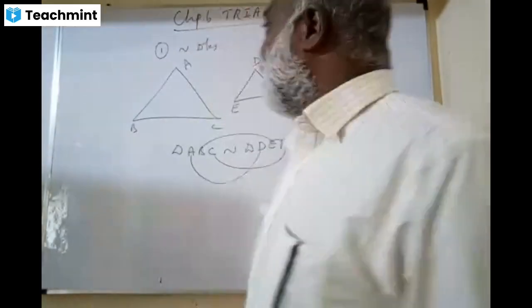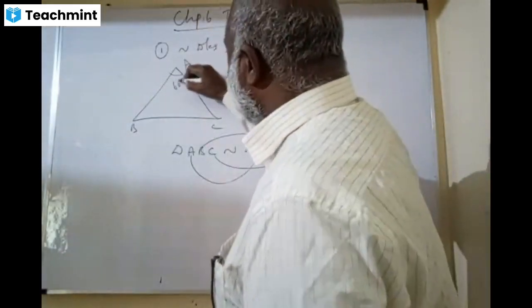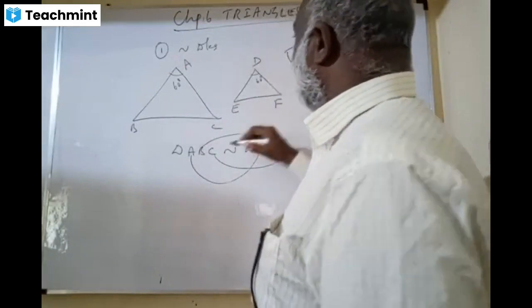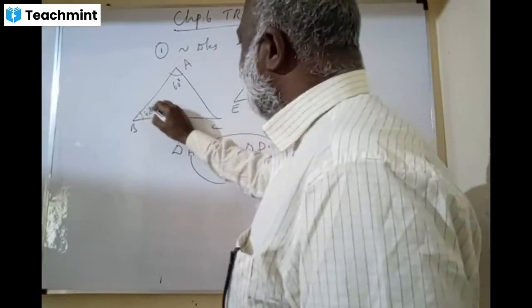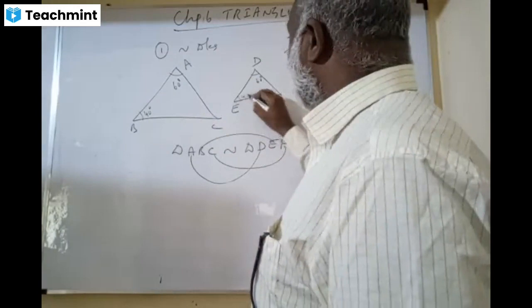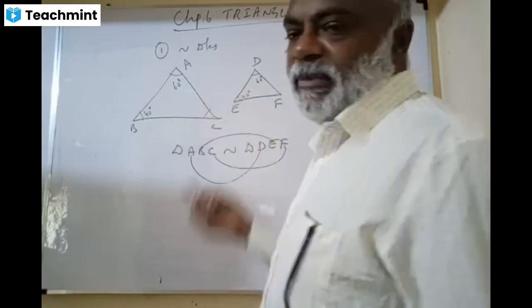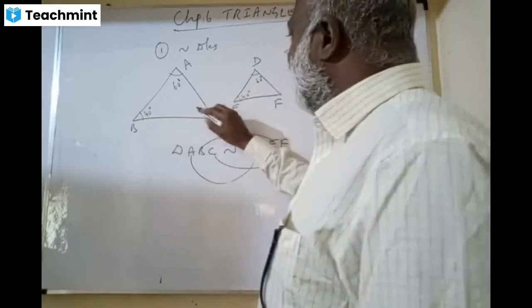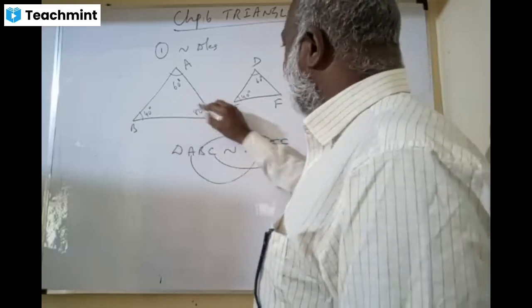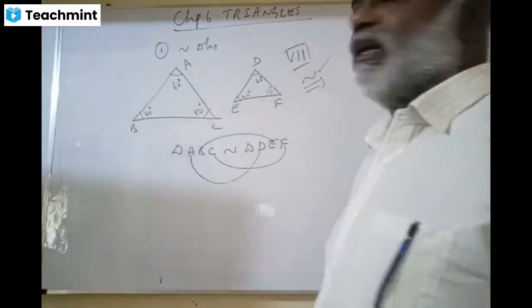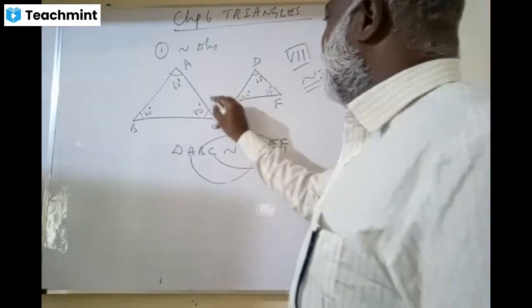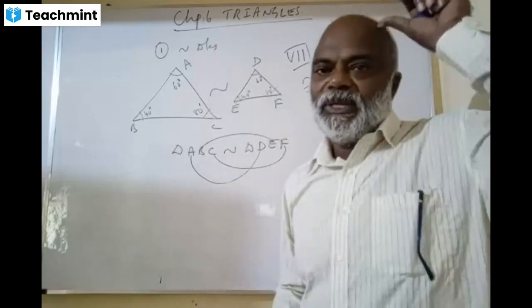If the corresponding angles are equal, say A is 60, B is 40, E is 40, then automatically the remaining angles must be equal, since the sum is 180, so it is 80. Now I say that the two triangles are similar.